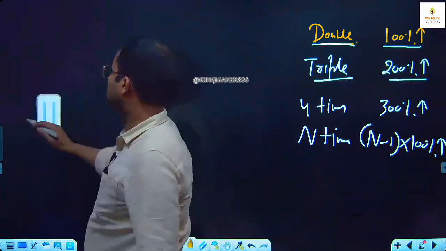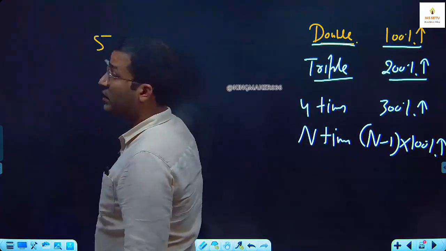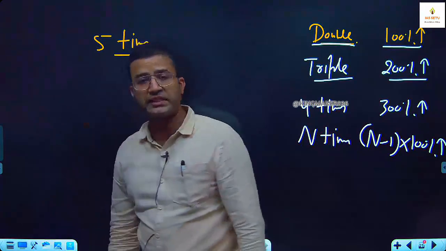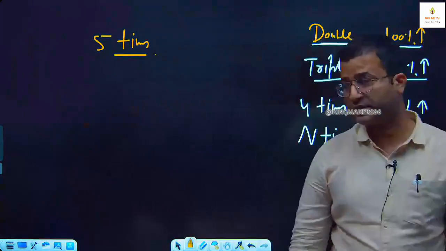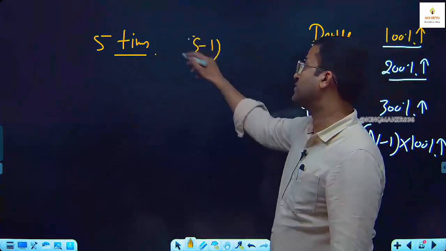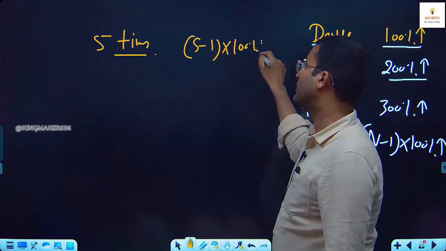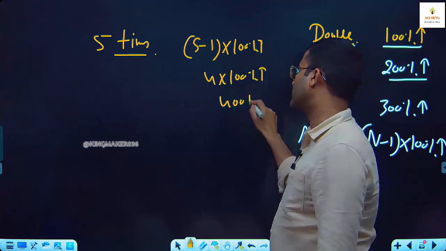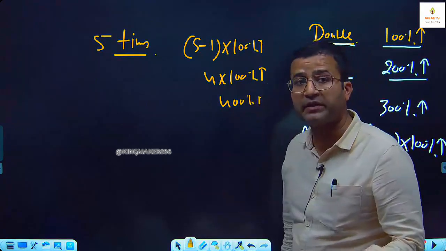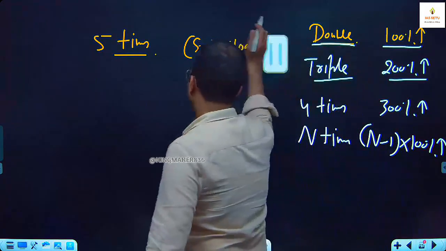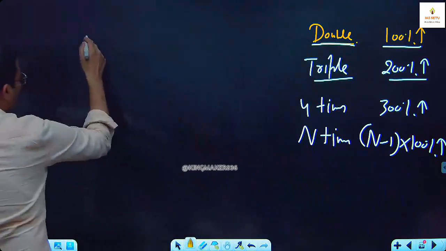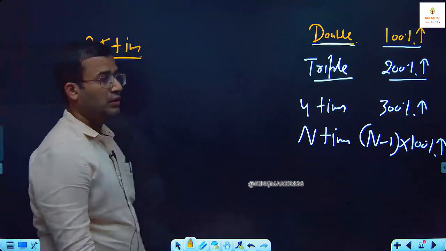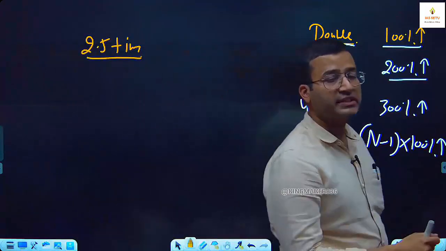Now next, if my salary becomes 5 times, how much percentage increase is there? 400%. So it is (5 minus 1) into 100% increase, 4 into 100%, so it is 400% increase. This concept is applicable for decimals also. Like if your income becomes 2.5 times, how much percentage increase is there?